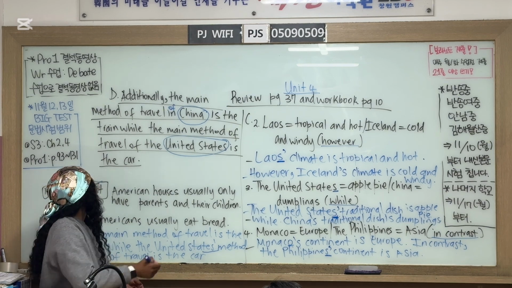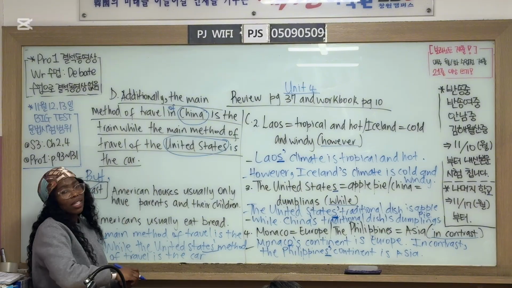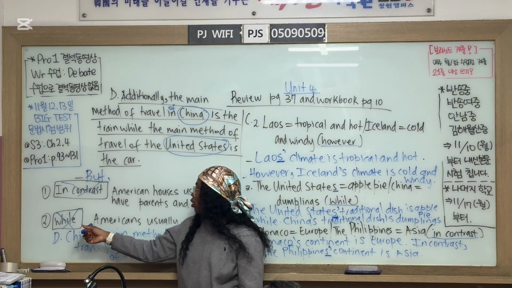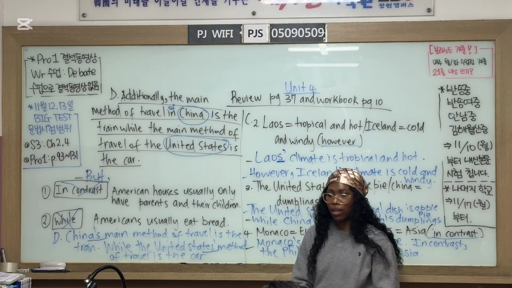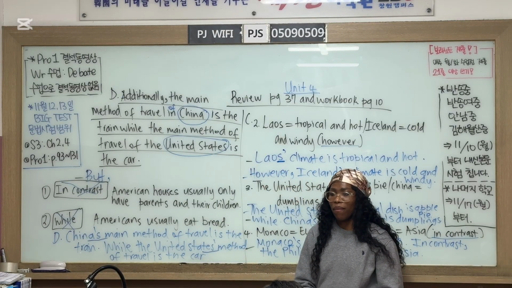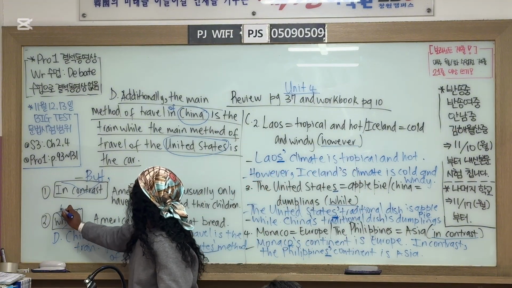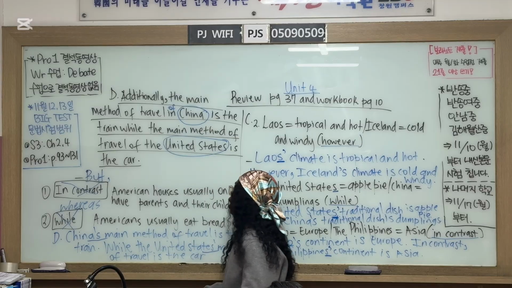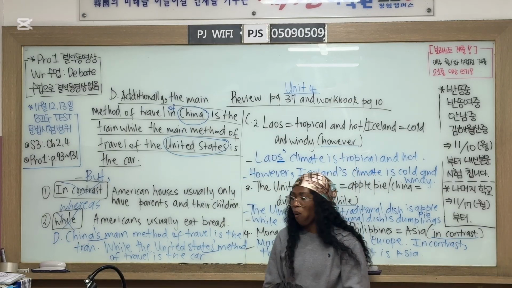We can use "but" because it is a contrasting connector, and put a comma. How about this one? While Americans usually eat bread. Whereas, good. We can use "whereas" Americans usually eat bread. Okay?